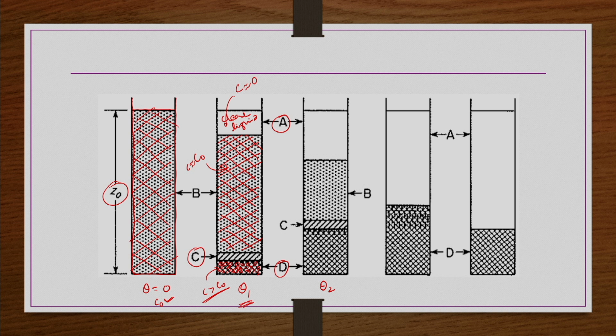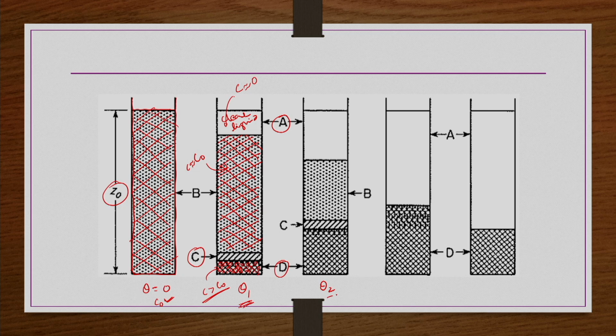The interface between A and B can be very clear at this point of time, right. But the interface between B and C zones is not very clear, it is not very distinguishable, right.